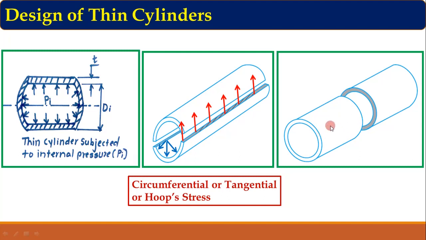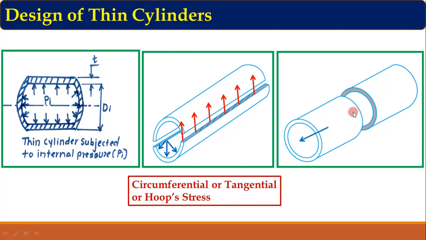Now here the cylinder will fail along the length like this. Now here assume that these ends are closed ones. So as these ends are closed, the internal pressure which is applied here will act along the length, and it will try to increase the length of the cylinder, and during this the cylinder may fail like this. It will fail into two parts like this.